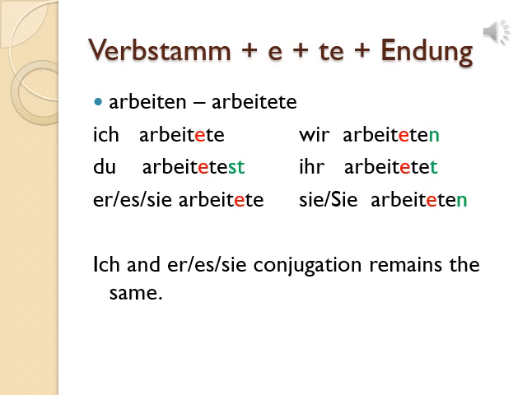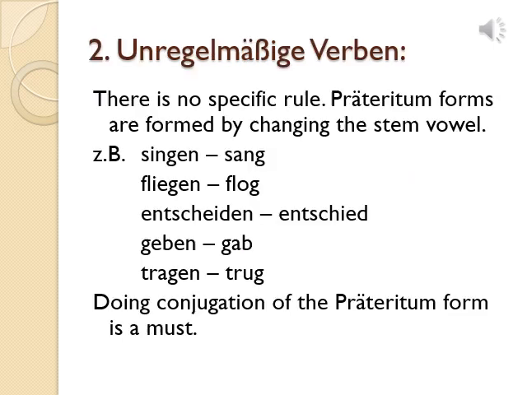In case of du, add st. In case of wir, add n. In case of ihr, add t. In case of sie, add n. And here also ich and er/sie/es form remains the same. So I hope this special case is clear to you now.